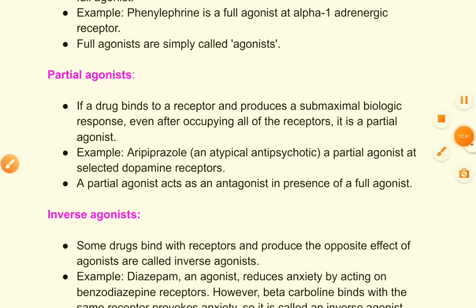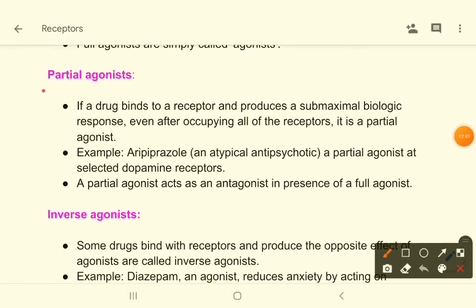Then come to partial agonist. What are partial agonists? Now if a drug binds to a receptor and produces a submaximal effect, that is called a partial agonist.